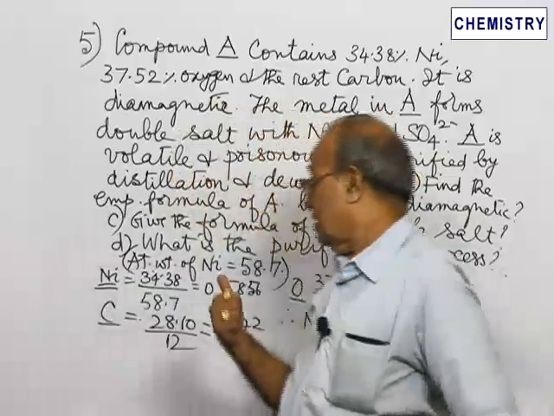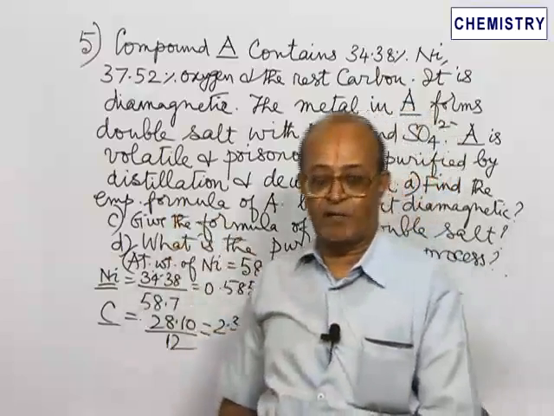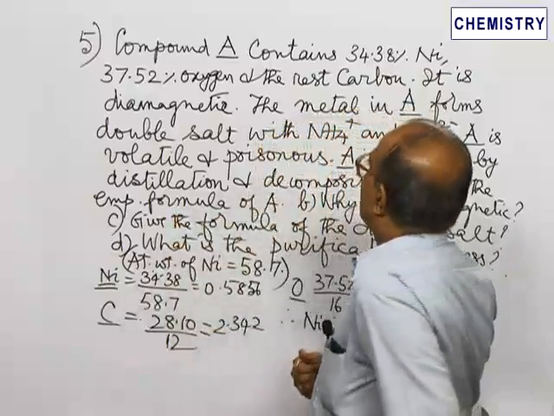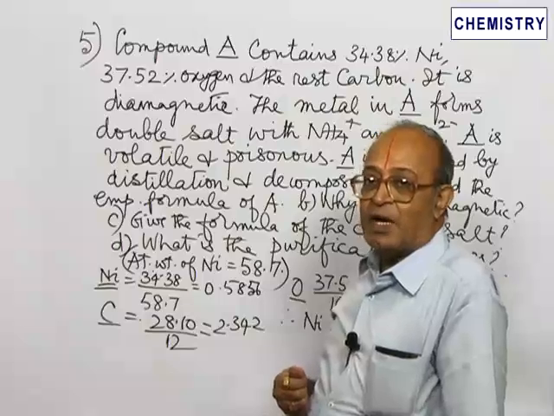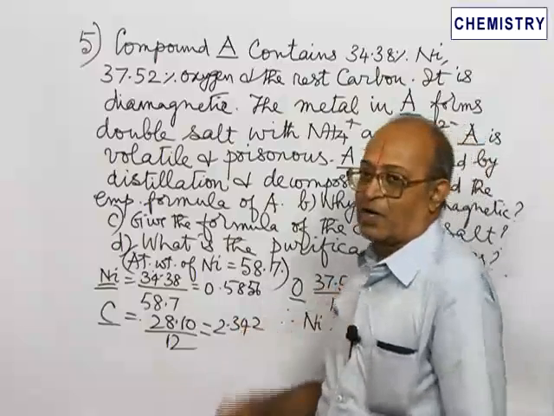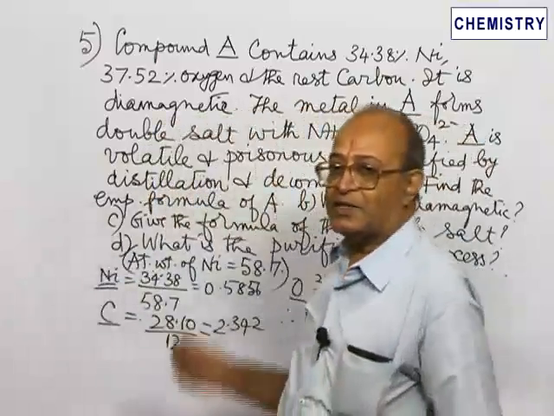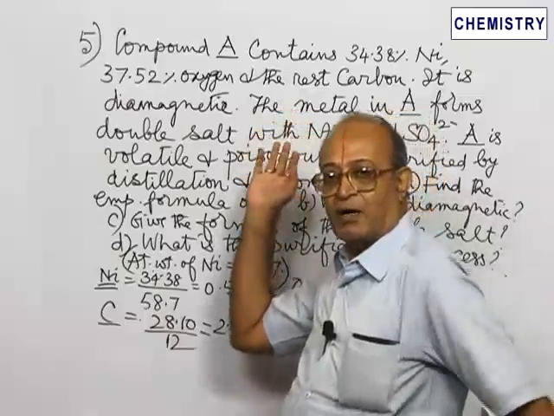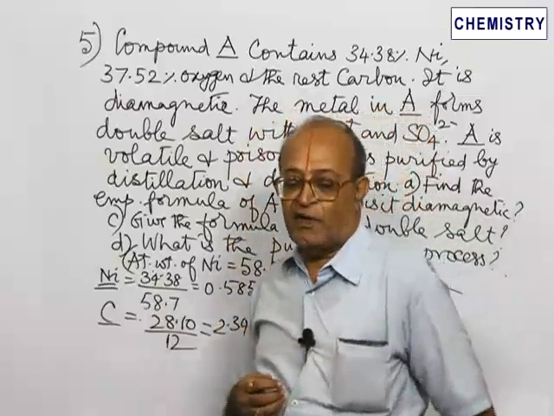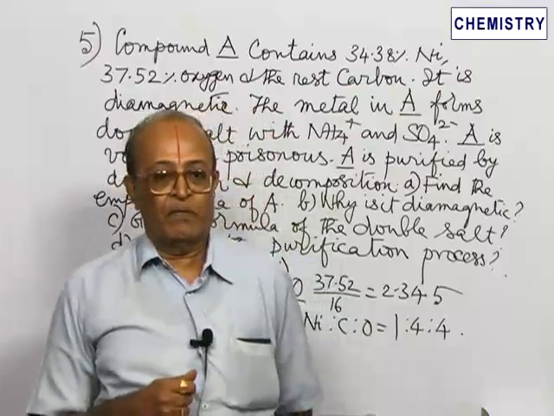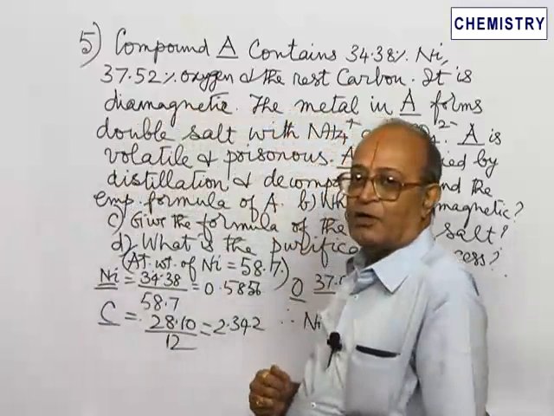That is the first question: find the empirical formula of A. Some more points about compound A are given. This compound is diamagnetic. This compound contains the metal nickel, because he says it contains nickel, carbon and oxygen. So the central metal atom is nickel. It forms a double salt with ammonium ion and sulfate radical.